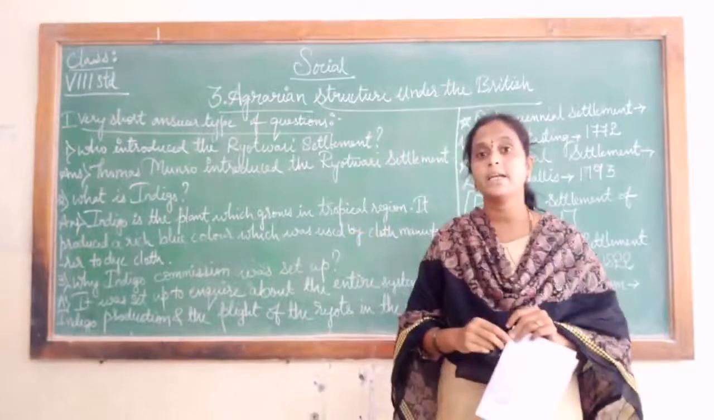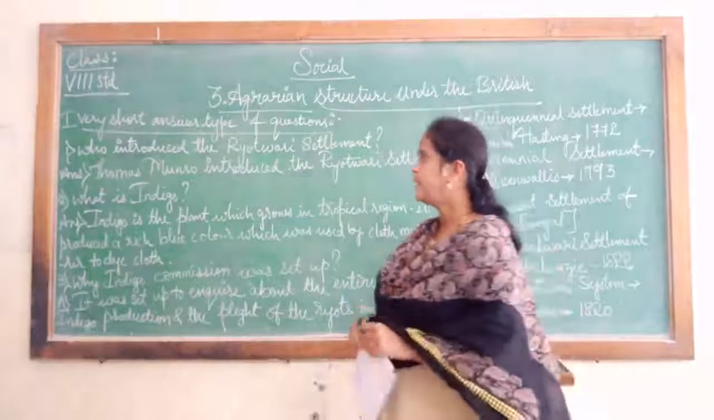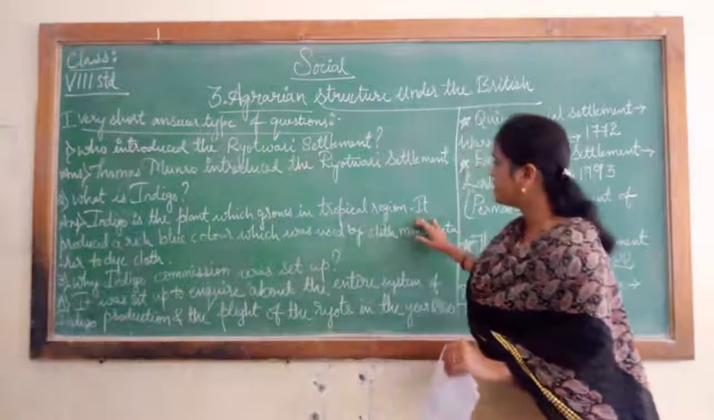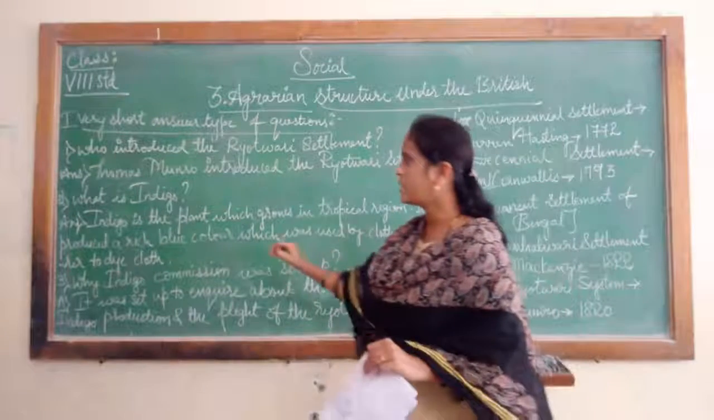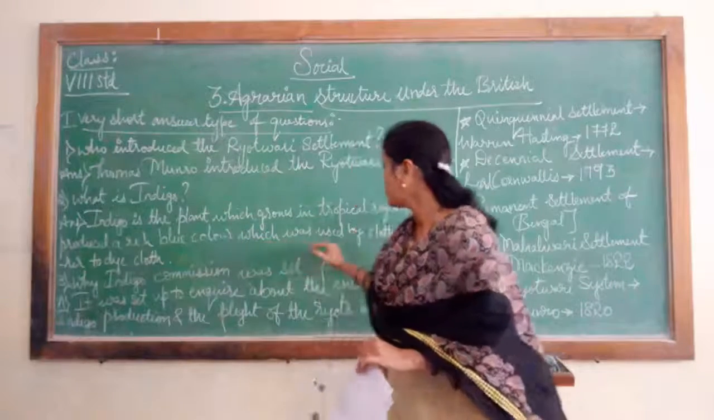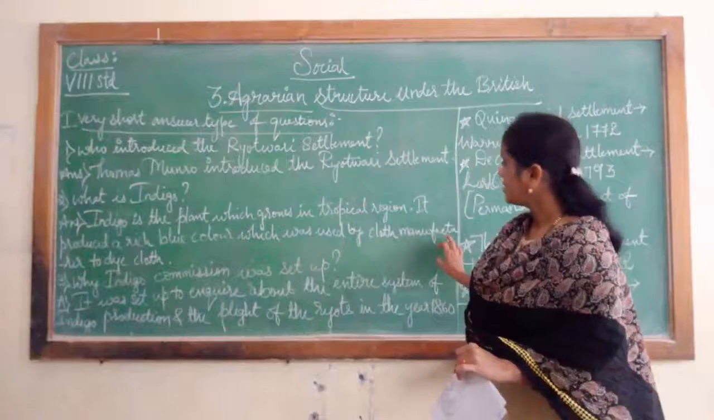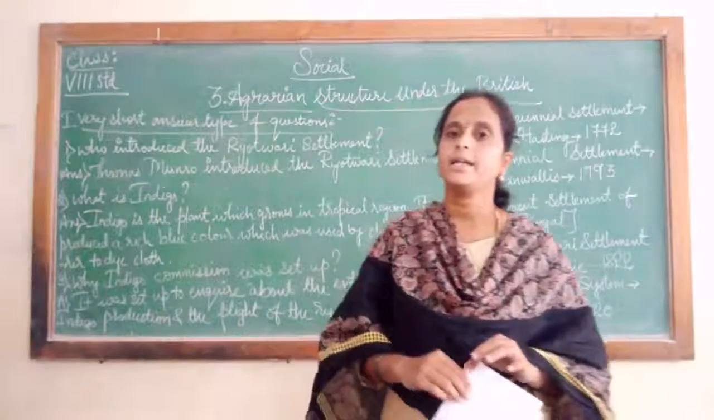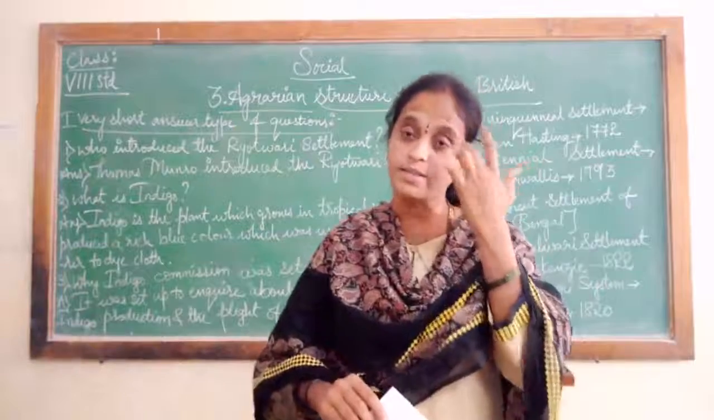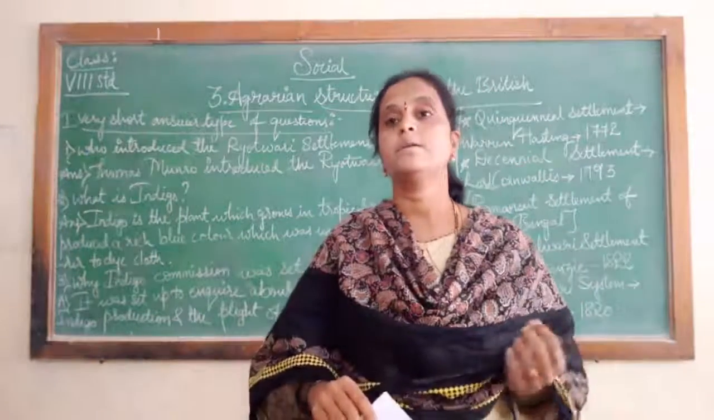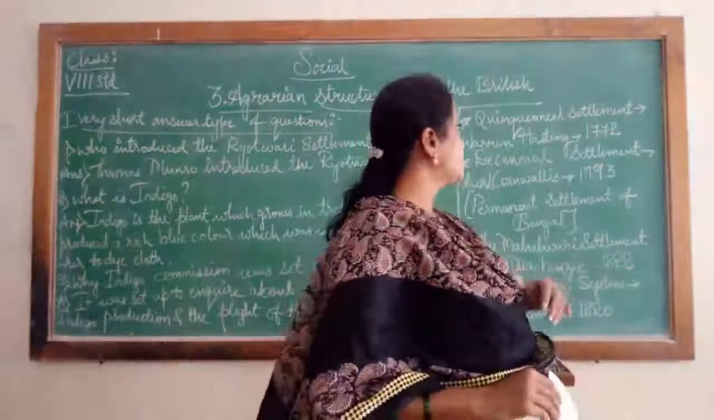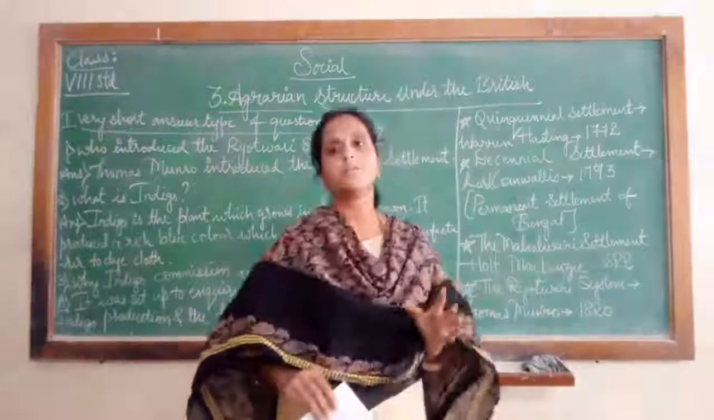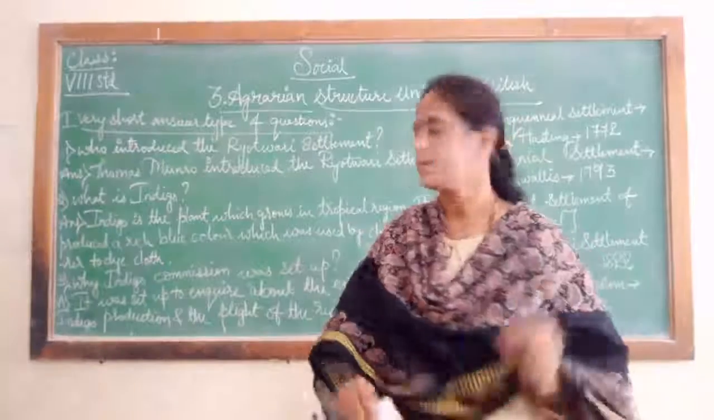Next is, what is indigo? Indigo is a plant which grows in the tropical region. It produced a rich blue color which was used by the cloth manufacturers to dye the cloth. It is very important. Along with this we have learned about the Mahalwari system, Ryotwari system, and the Permanent Settlement. These all were introduced by the Governor Generals under the British.